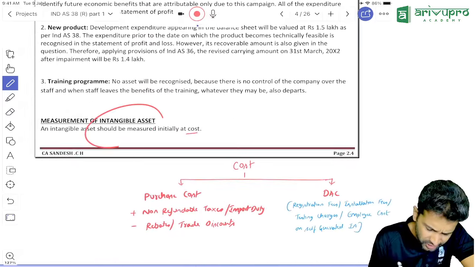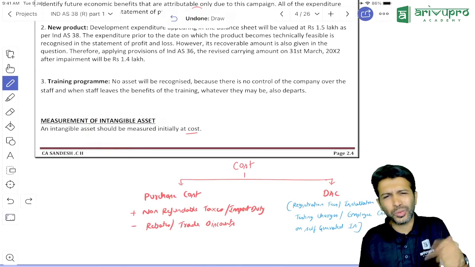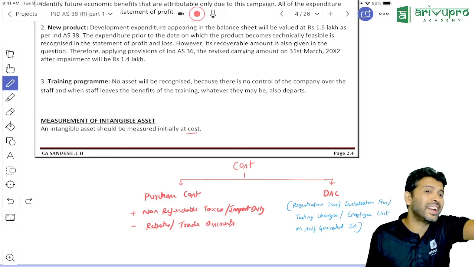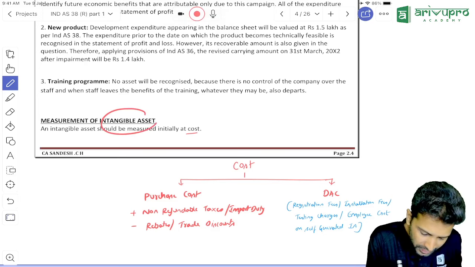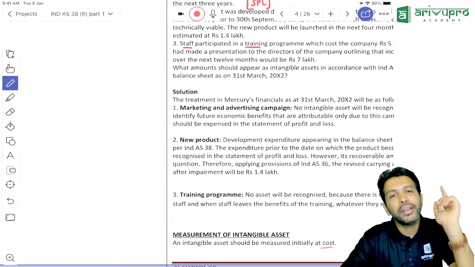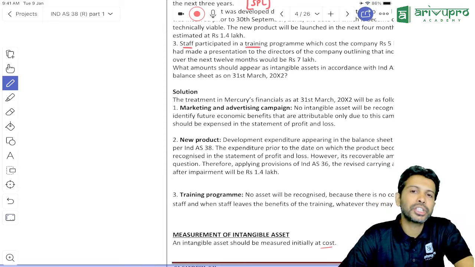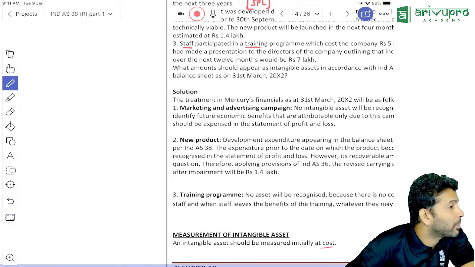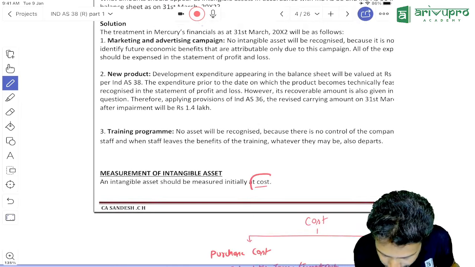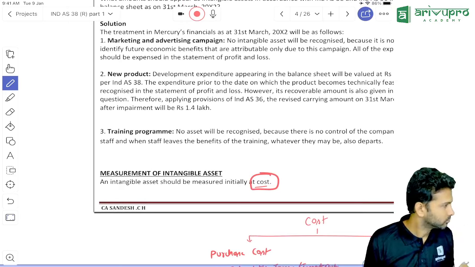Now we will see. Sir, the good thing about intangible assets is we can do it a little faster because many things are overlapping with IND AS 16. Measurement of intangible asset. You know this already. I'll go on comparing. IND AS 16 said initially all property, plant and equipment will be measured at cost. Same here also. Initially all intangible assets are measured at cost.